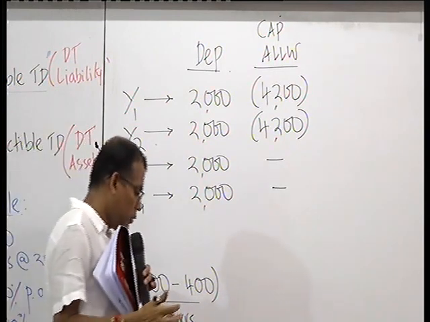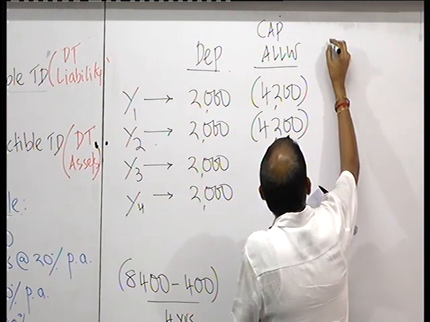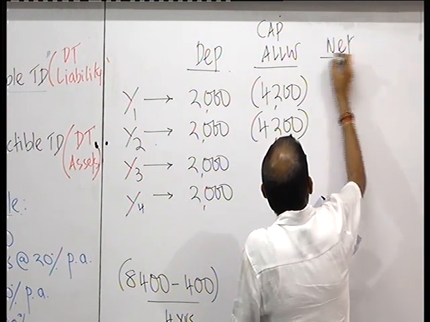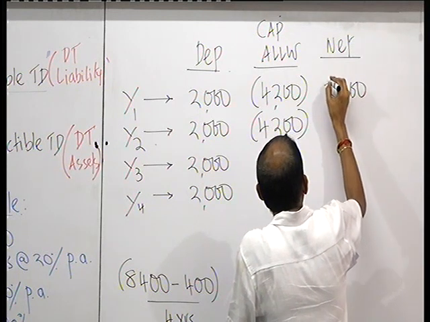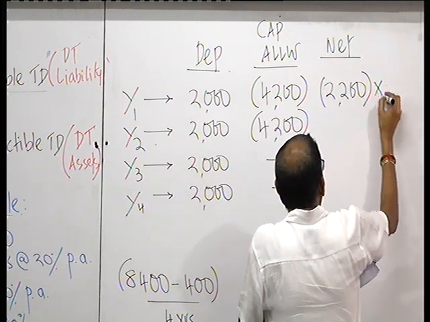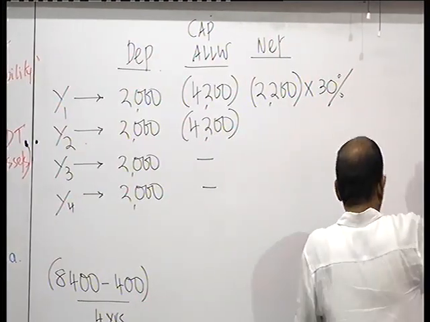Now I will show you how the deferred tax adjustment comes in. How much the net? 2,200 deducted at 30%. I open the deferred tax liability account.